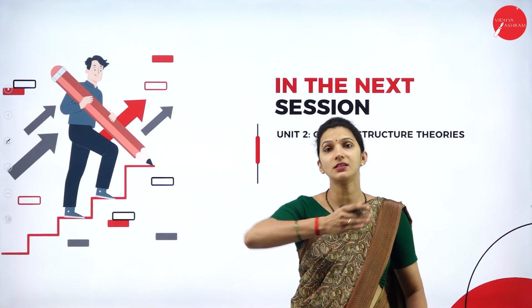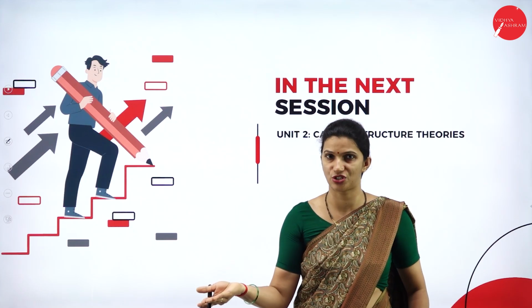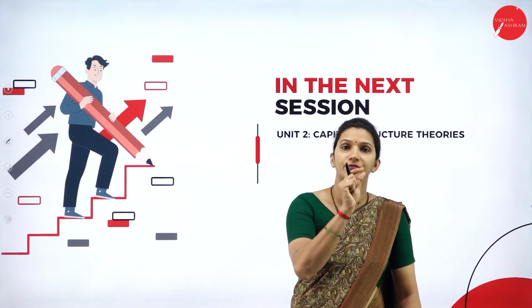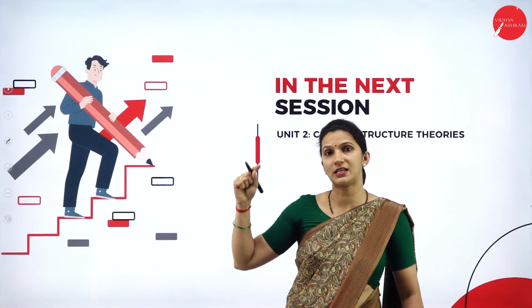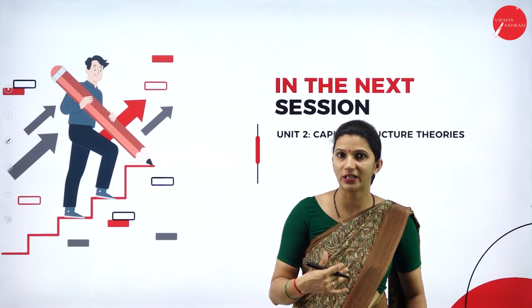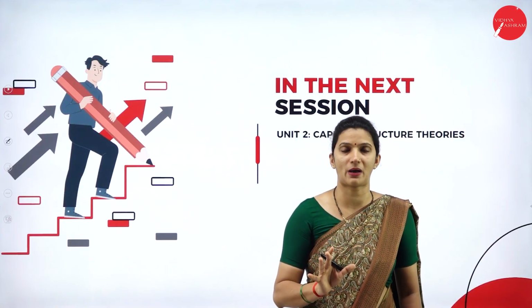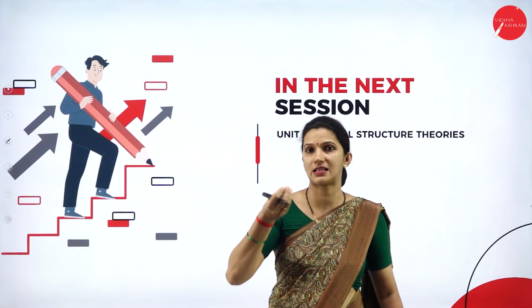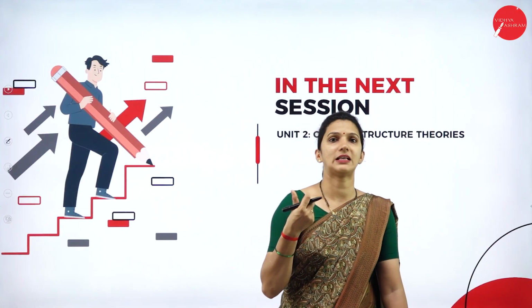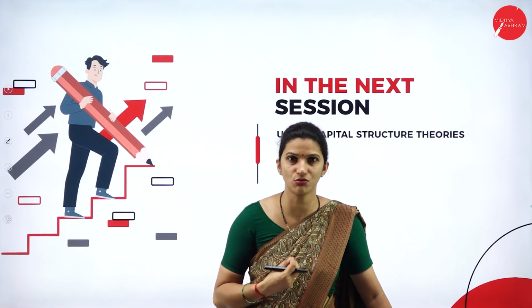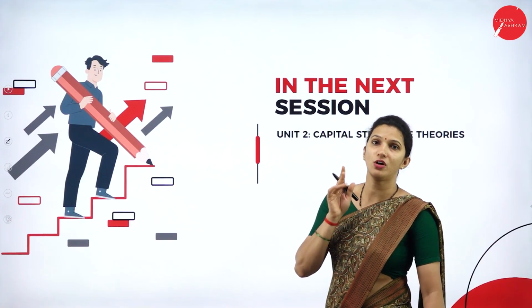And then we have the standard deviation and coefficient of variation. Under standard deviation, we have cases with probability, and when the probability is not given, how to calculate the SD and the coefficient of variation. That is the practical part that you need to study. And then comes the last part: sensitivity analysis, scenario analysis and decision tree analysis. You need to know the meaning of those things. That is all about your first unit.